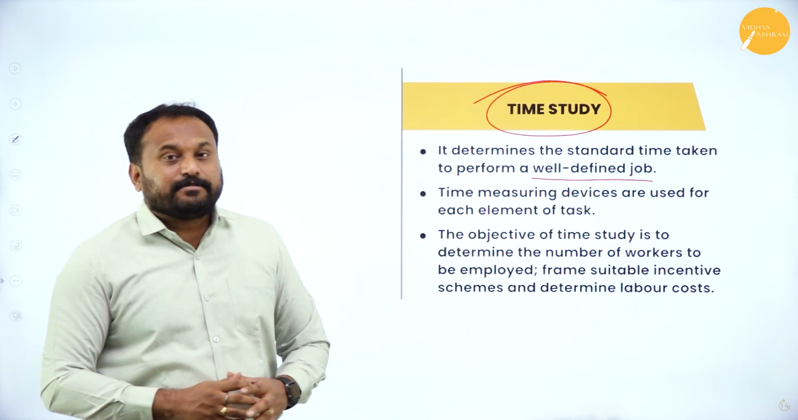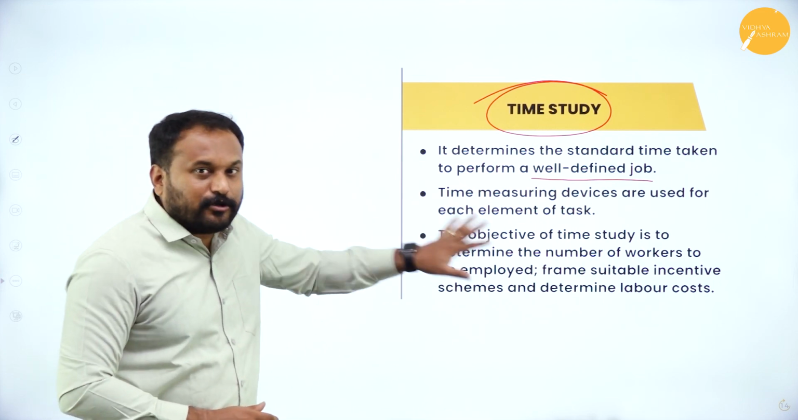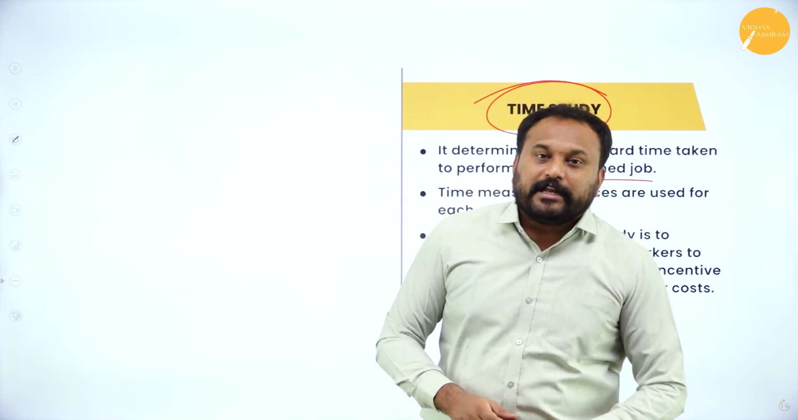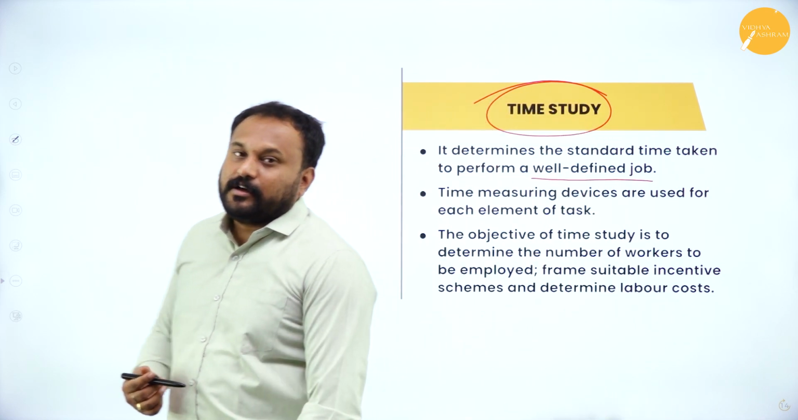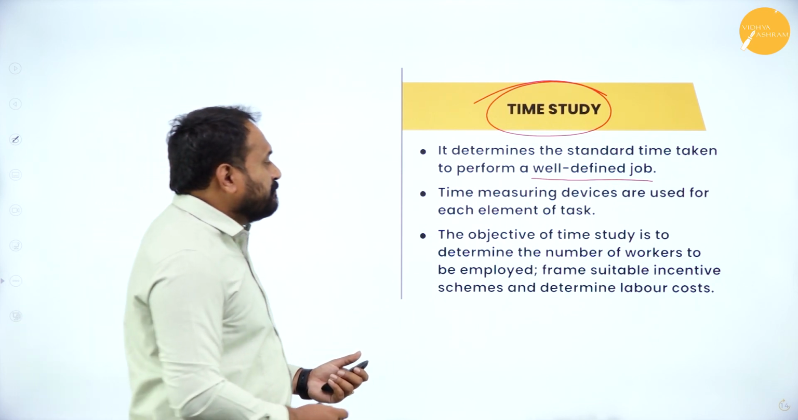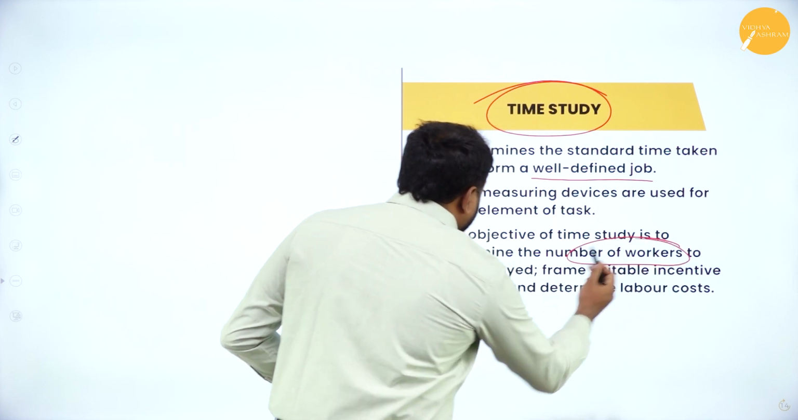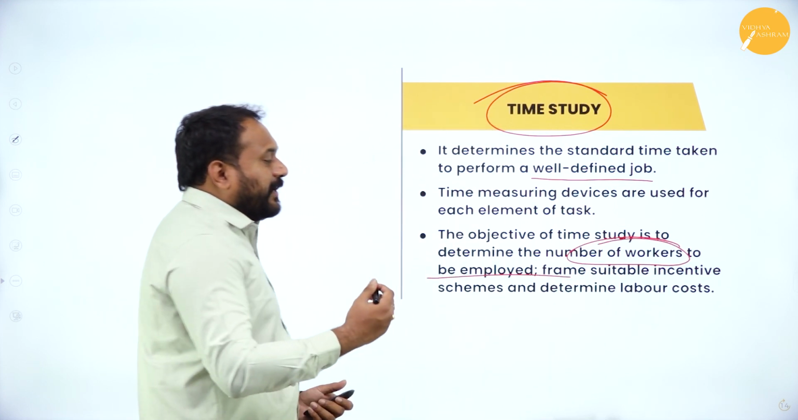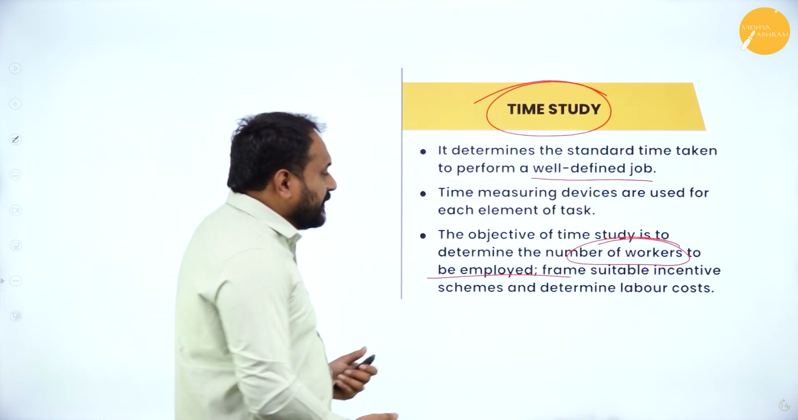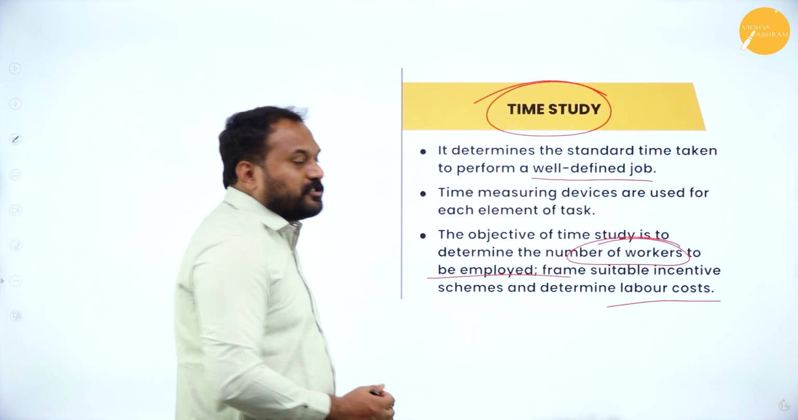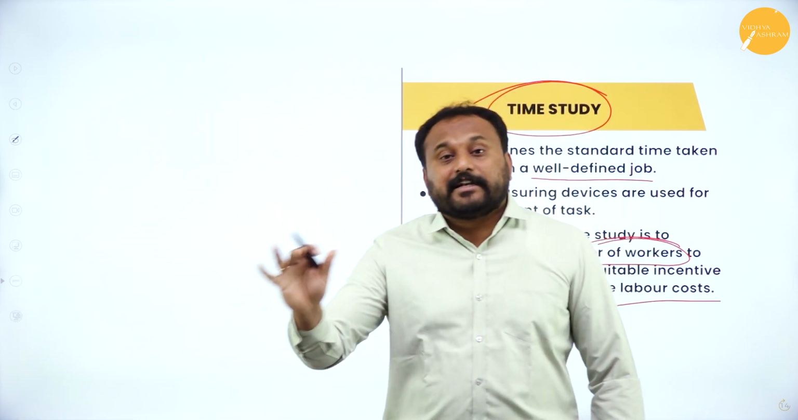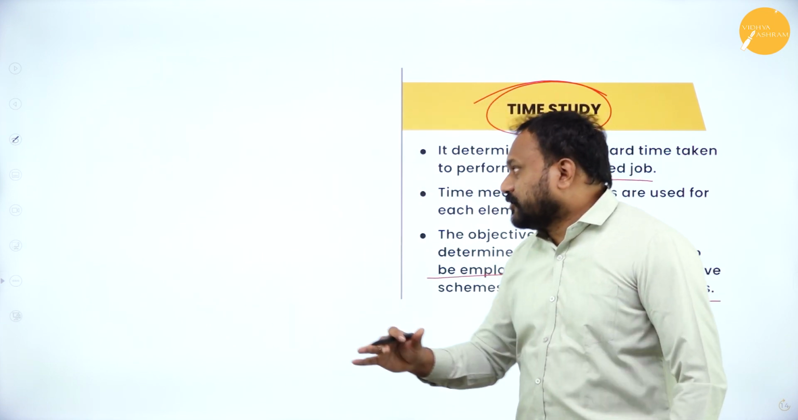So time management is very, very important, and this is also one of the scientific techniques used by F.W. Taylor as a tool to build a successful organization. The objective of time study is to determine the number of workers to be employed, frame suitable situations, incentive schemes, and determine labor cost. So we should also know how many people are supposed to work so that it will happen within the time. That is what the time study is all about.